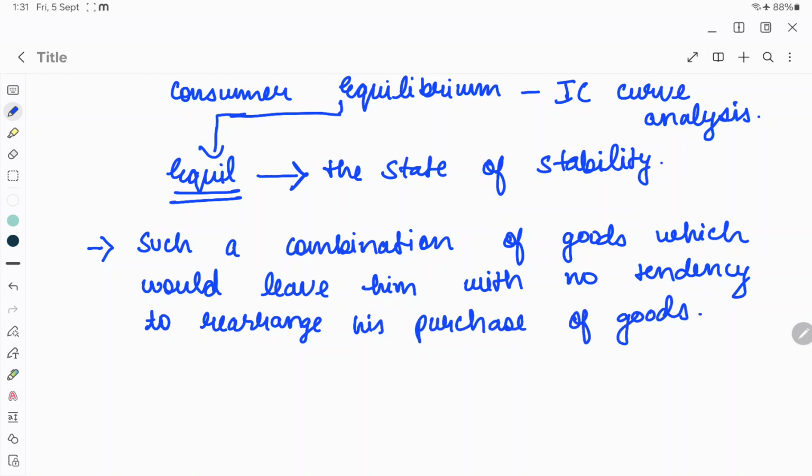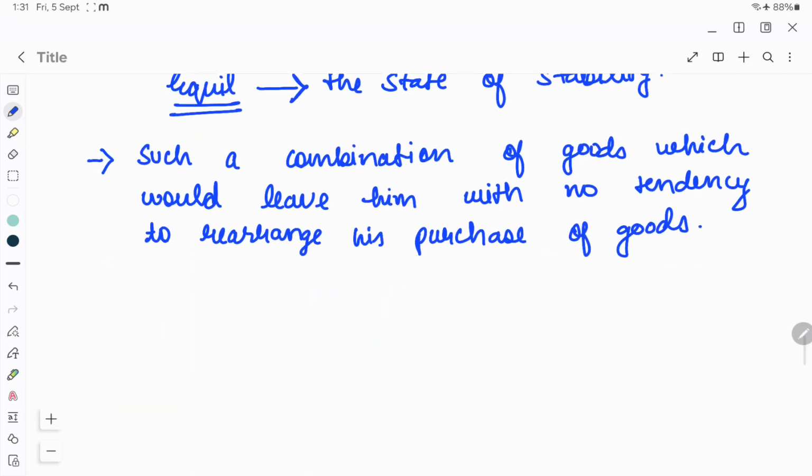That means he is satisfied with the combination of goods he is currently buying. When a consumer reaches that stage, he is said to be in the state of equilibrium.